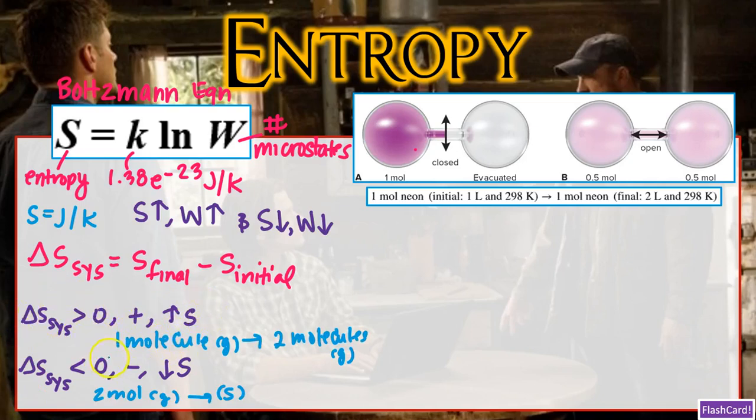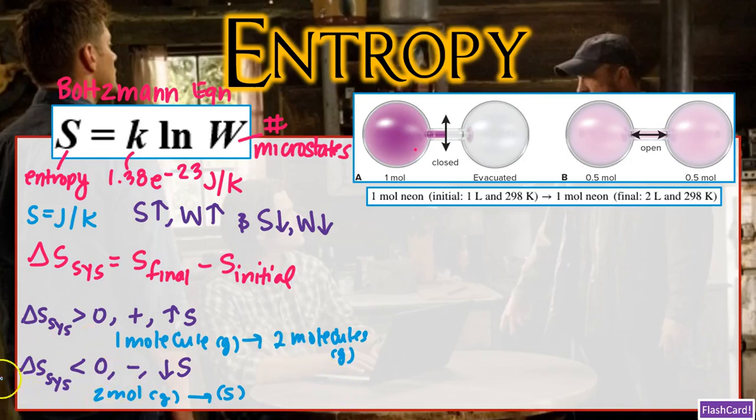Let's get a couple of examples of when we have an increase in entropy or a positive delta S of the system. So one quick example would be sublimation of dry ice. You're going from solid CO2 to gaseous CO2. And because you're going from less freedom of motion for the particles to an increase in freedom of motion for the particles, you are then going to increase the microstates. If you increase the microstates, you're then going to increase entropy. Another example will be if you have one molecule of gas that's broken into two molecules of gas. Because you increase the number of molecules of gas, that means you're going to increase motion and therefore increase entropy.